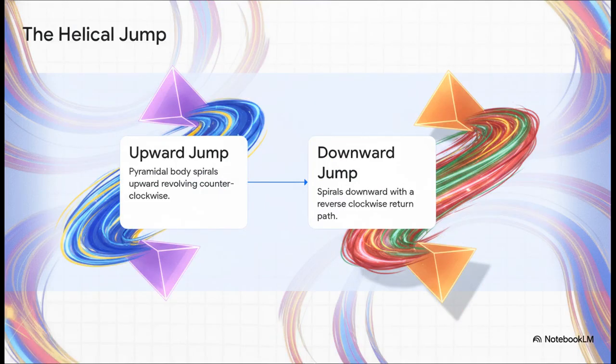Step 1 is the upward jump. The pyramidal body spirals upward while revolving to the left, or counterclockwise. Then, step 2 is the downward jump. It spirals back down with a reverse revolution, creating a clockwise return path. Because of this really specific twisting geometry, the energy literally can't just bounce randomly. It is mathematically forced to create time-varying displacement currents, and that is exactly what generates those magnetic swirls.